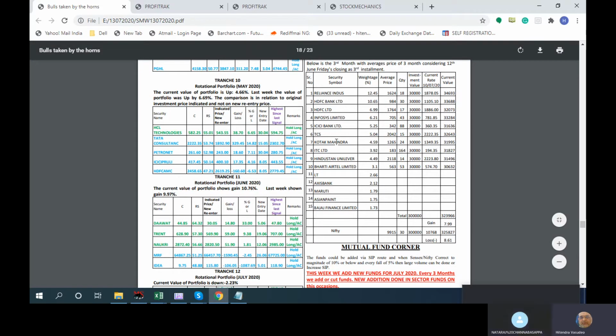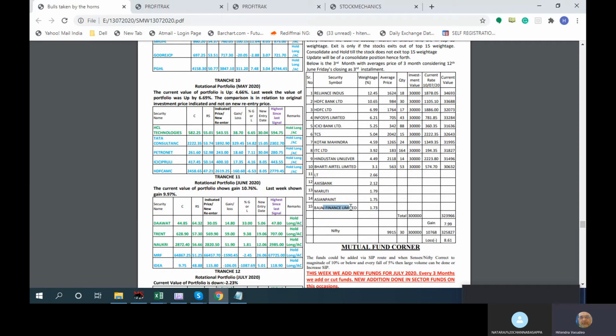So if the stock goes out of the top 15, we are going to exit, even if I have bought a certain amount of shares. I will go out even with a loss of profit in that case, because we don't want to make our investment zero, or face corporate governance issues like these. If any fundamental bad thing happens, it will go out of the top 10, top 15. It will automatically go, because this is based on market capitalization, so we don't waste time.